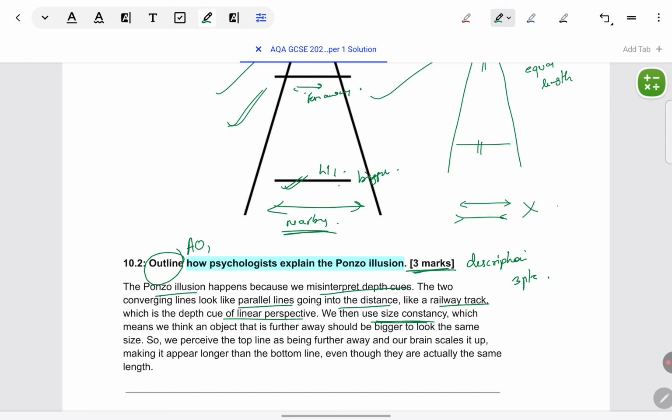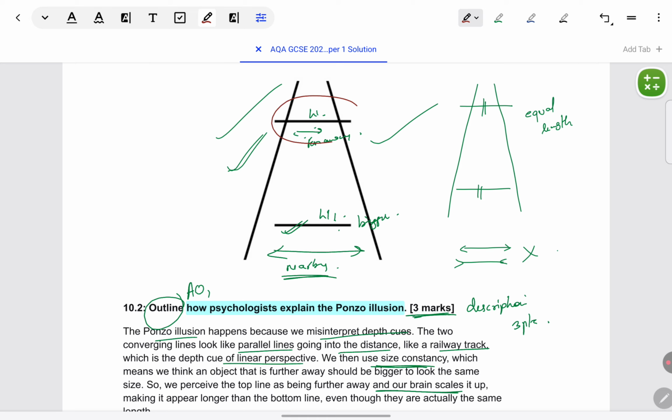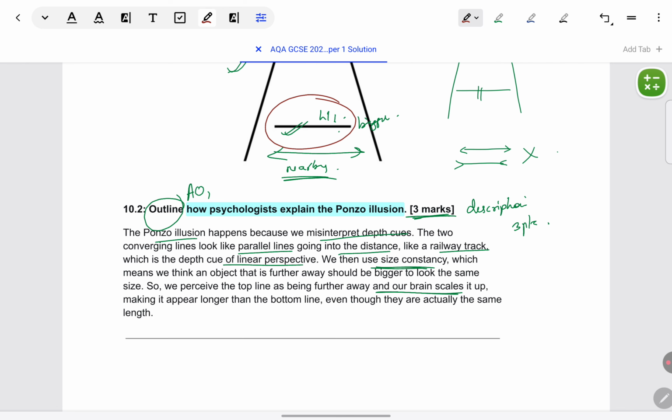That is size constancy. And if the horizontal line is at a point where the lines are about to intersect each other, meaning that is further away from the eyes, then that should be scaled up. Like it is mentioned here, it should look bigger, because the brain is just trying to maintain size constancy. It's just saying, this thing is closer to me, so of course the line will look smaller over here, and this thing is far away from me, so of course the line will look bigger over here. In the process, it is making the mistake of assuming that the line which is further away is bigger than the line which is closer by, whereas in reality both the lines are of equal length.